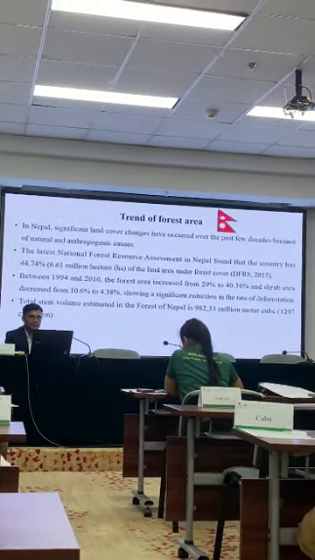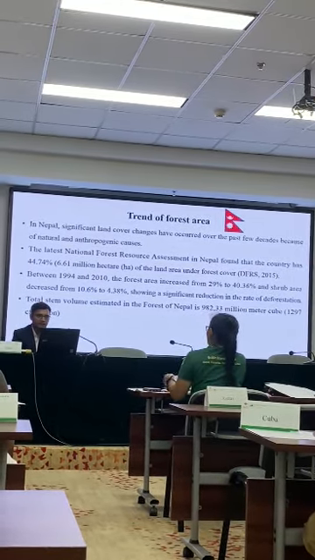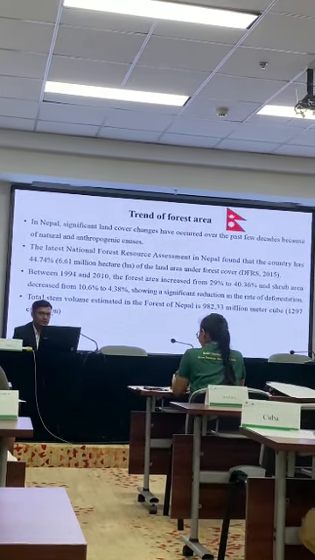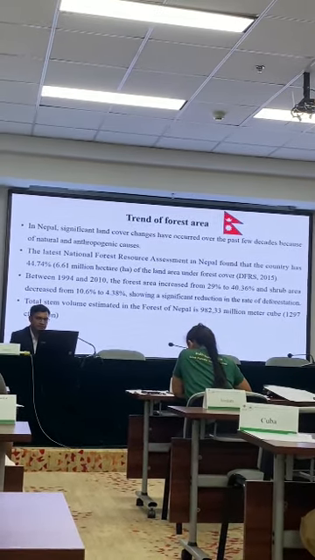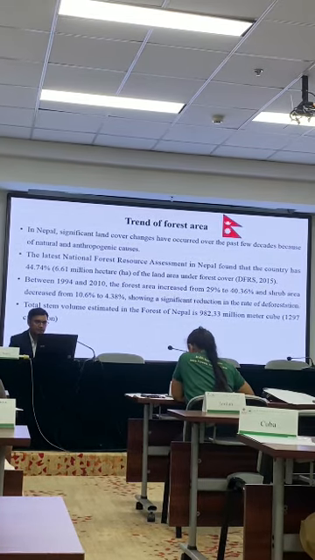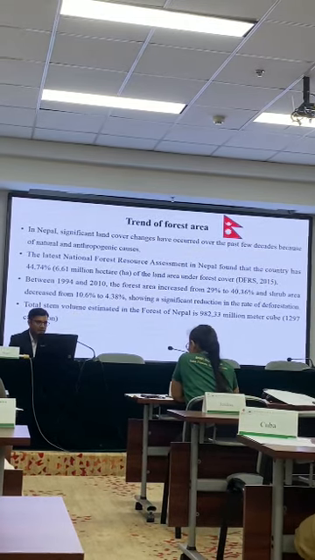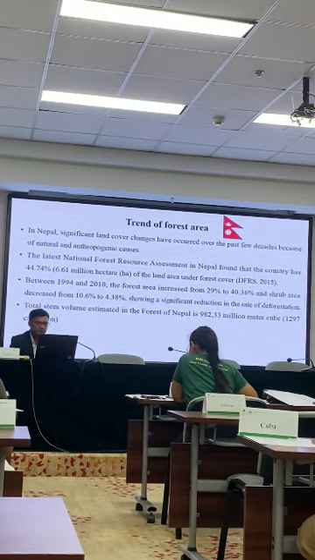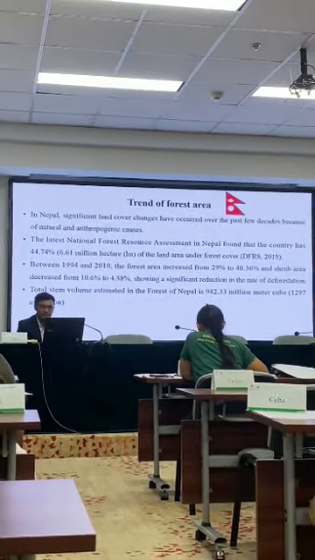Now the trend of forest area. In Nepal, significant land cover changes have occurred over the past few decades because of natural and anthropogenic causes. The latest National Forest Resource Assessment in Nepal found that the country has 44.74%, 6.61 million hectares, of the land area under forest cover. Between 1994 and 2010, the forest area increased from 29 to 40.36, and shrub area decreased from 10.6% to 4.38, showing a significant reduction in the rate of deforestation.